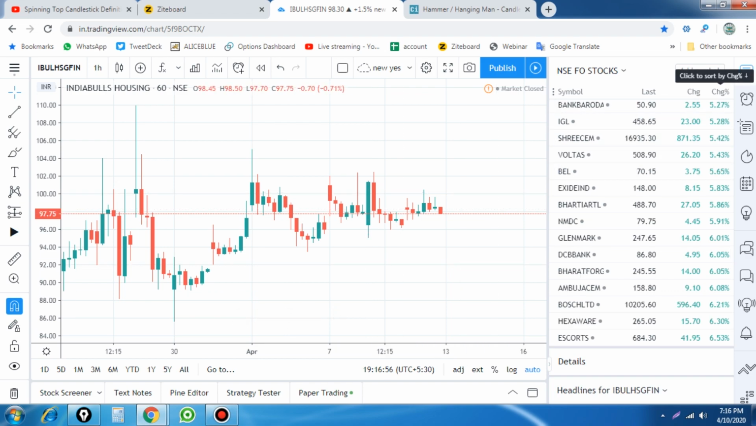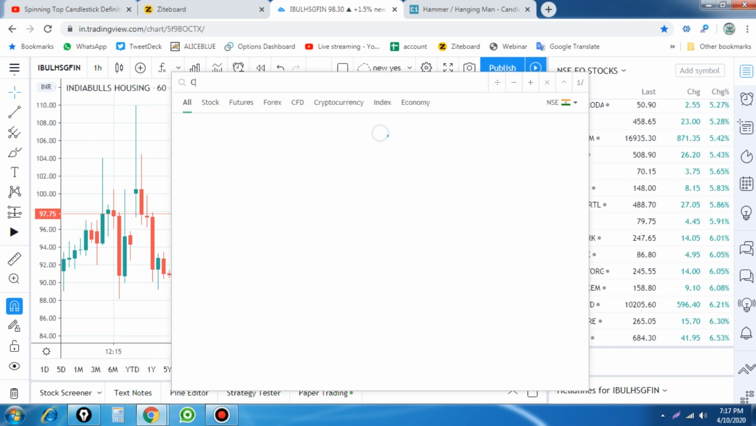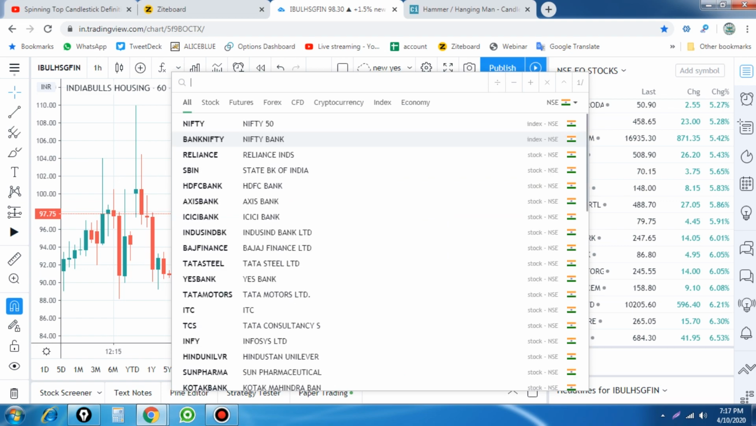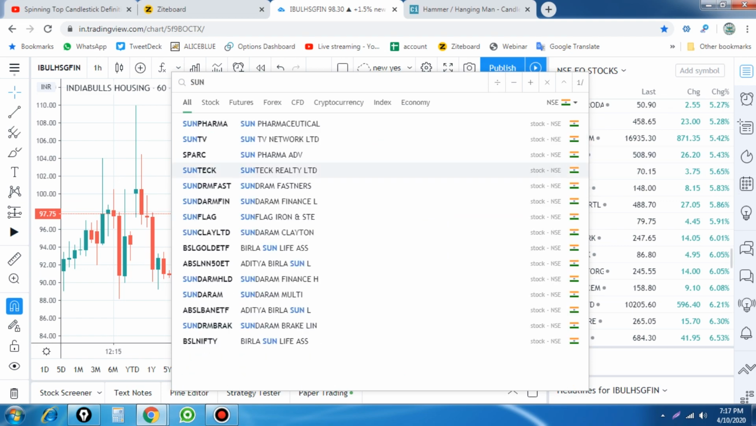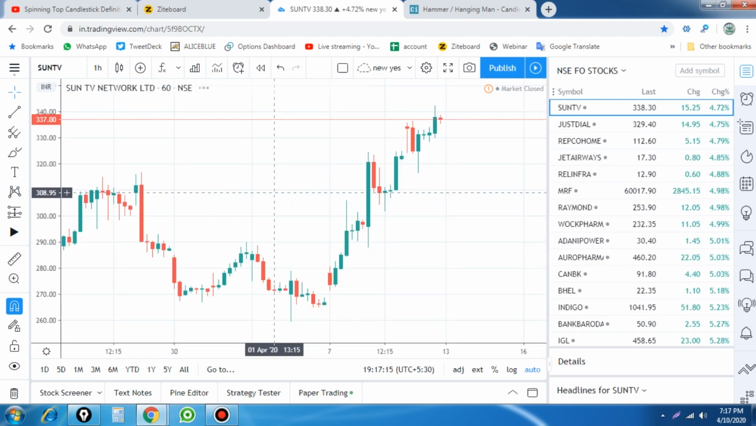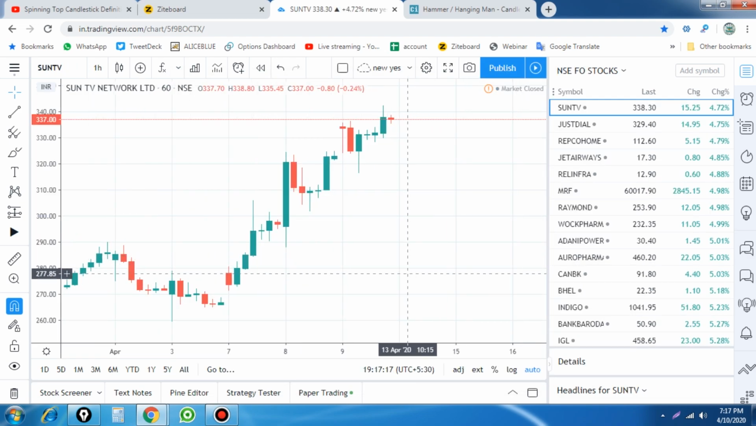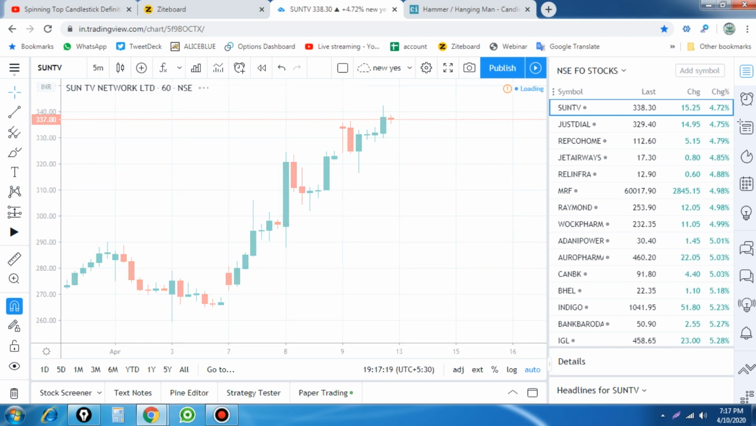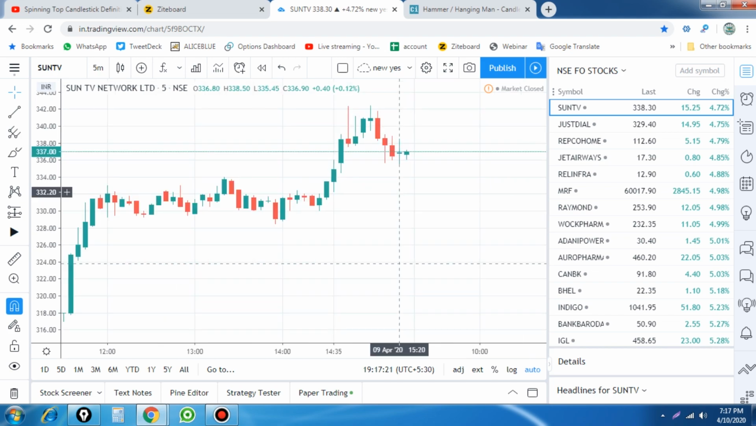For example, yesterday I was trading Sun TV, Sun Pharma, Glenmark and Cipla. These are the stocks I traded yesterday. Let's check Sun TV, which broke after I booked profit. It went up very quickly, and again it started moving. Just a moment, we'll check that. This is the 15 minute time frame. Let's show it on a 5 minute or intraday time frame.